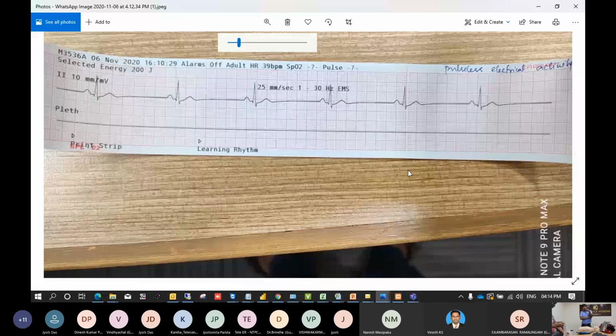At this time, also start the continuous CPR with adrenaline. Every 3 to 5 minutes, give the adrenaline, then start the continuous CPR.